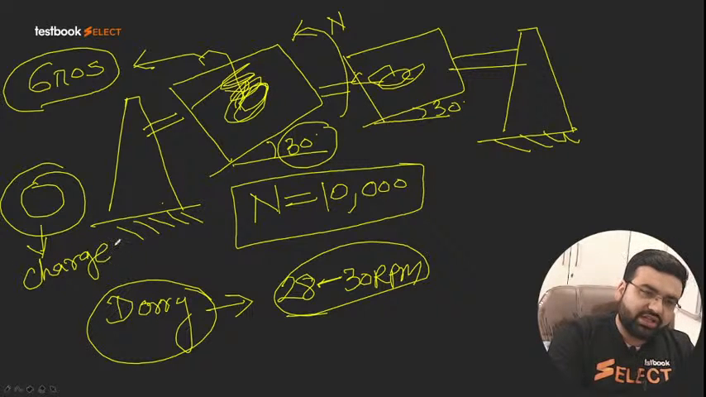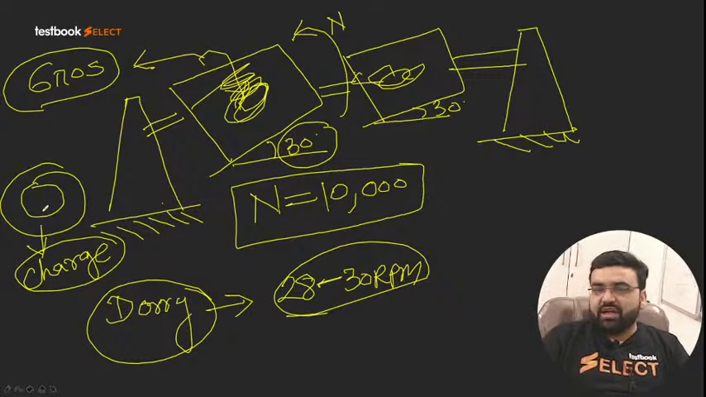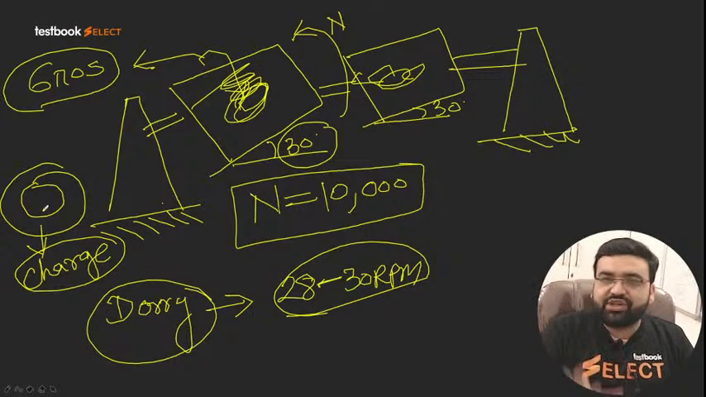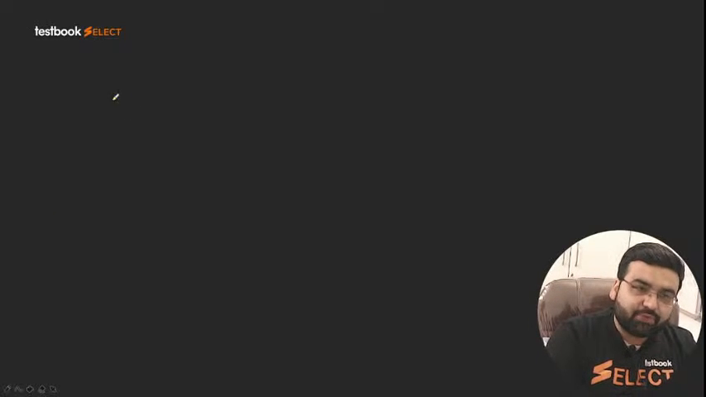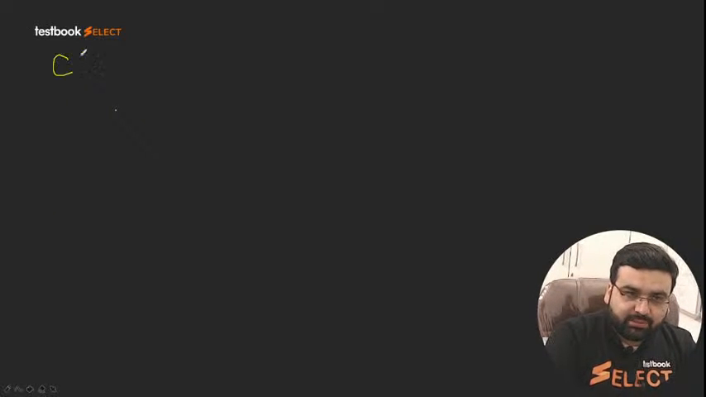C-H-A-R-G-E. That is called as charge. Here also we are doing the same thing. So the concept is same, that is, abrasion is the concept. Okay. So now the next property that we are going to discuss, number C, is